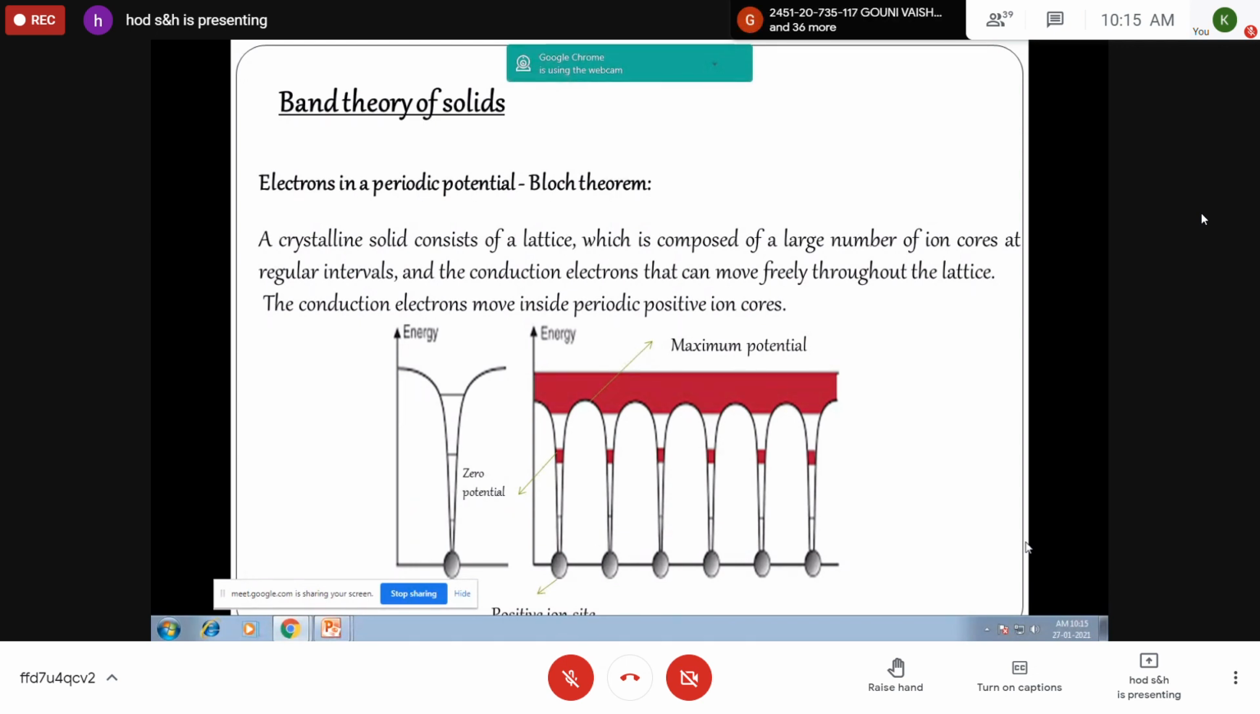Please first take this diagram. The positive ion centers or lattice ions are represented with black circles, and whenever the electron is close to that, the potential is zero. That's why it is mentioned as zero potential. And between that, the red zone, you can assume, at the top, there the potential of the electron is maximum. Please take the diagram.